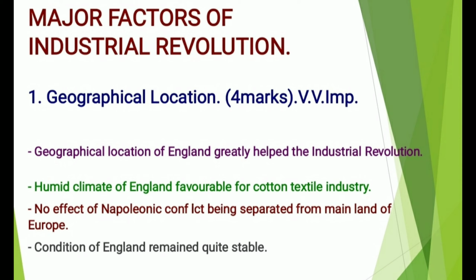And the last point, the condition of England remained quite stable. Since there were no wars, the condition of England remained quite stable. Economically, England's condition was stable. England had money. And therefore, it is necessary to know this reason, the geographical location of England.